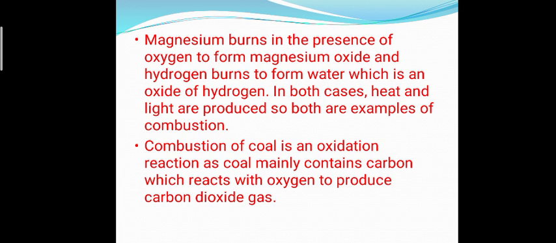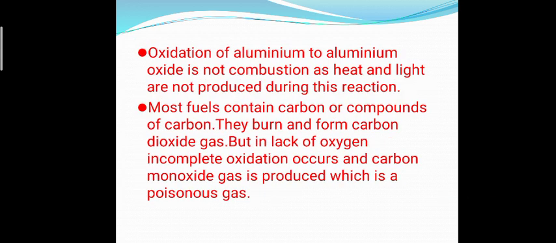The combustion of coal is an oxidation reaction as coal mainly contains carbon, which reacts with oxygen to produce carbon dioxide gas. The oxidation of aluminium to aluminium oxide is not a combustion reaction as heat and light are not produced during this reaction. Most fuels contain carbon or compounds of carbon. When they burn they form carbon dioxide gas, but in lack of oxygen, incomplete oxidation occurs and carbon monoxide gas is produced, which is a poisonous gas.